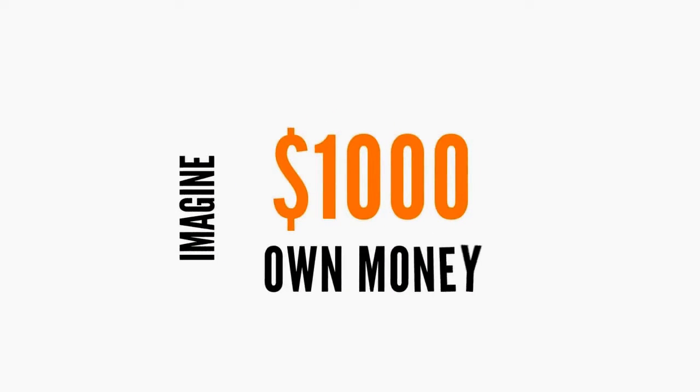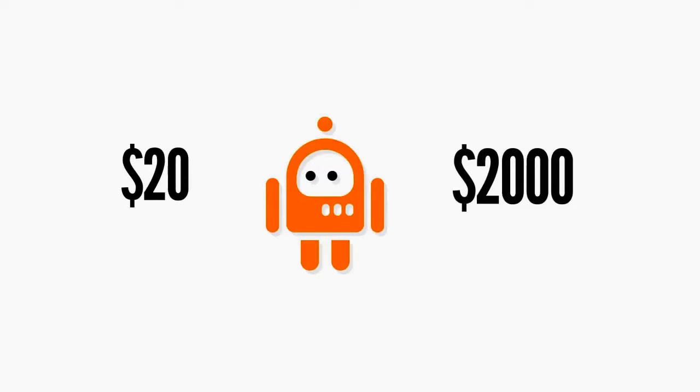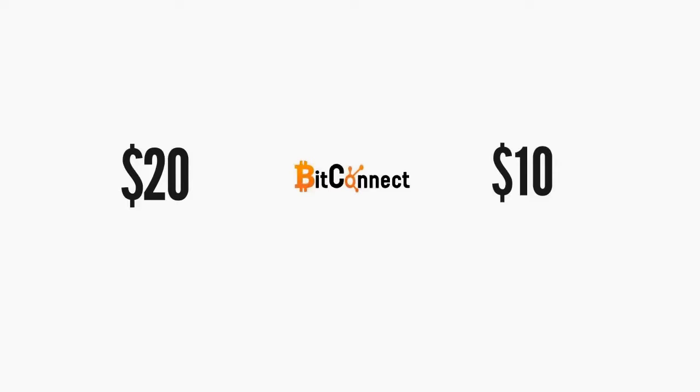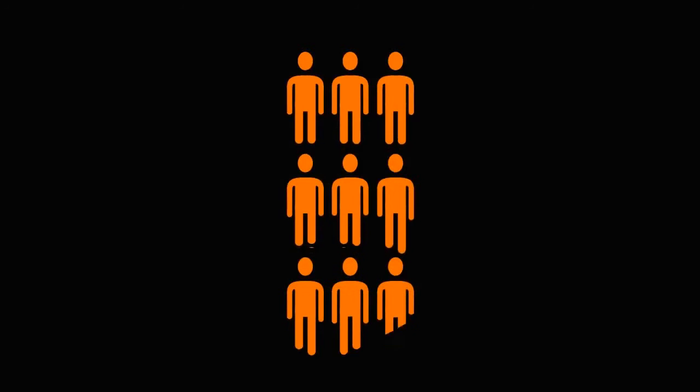Well, imagine if BitConnect put in $1,000 of their own money. So now in this example, the trading bot goes out and makes $20 on the $2,000 used to trade. $10 of the 20 is BitConnect's to keep. Remember, they keep 100% of the money generated from their $1,000 investment. And in this example, BitConnect also receives 20% of the other $10 generated from the customer loan pool.